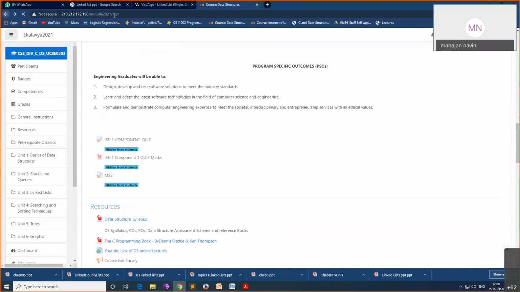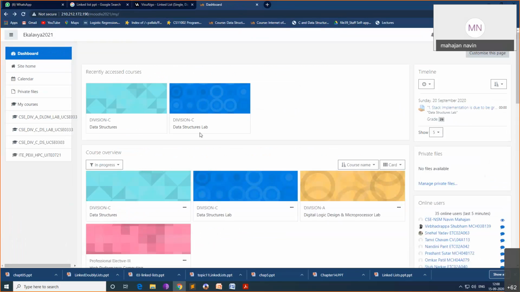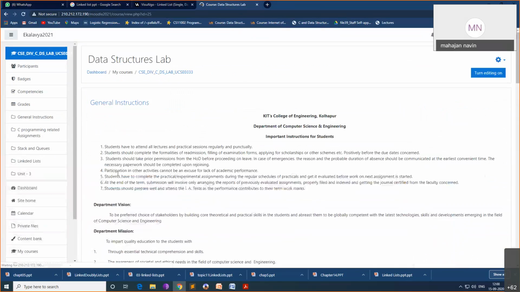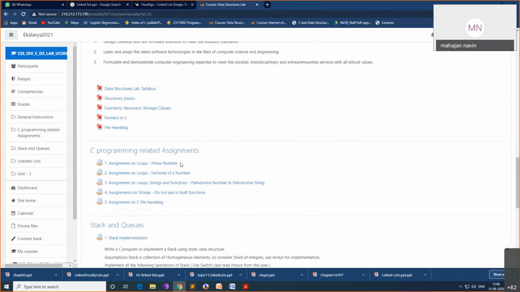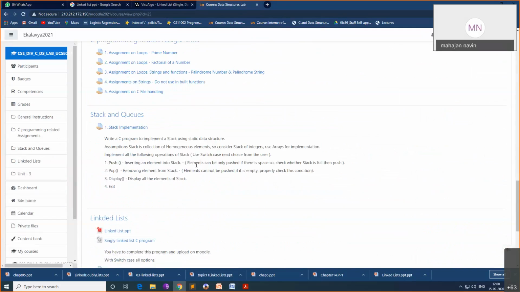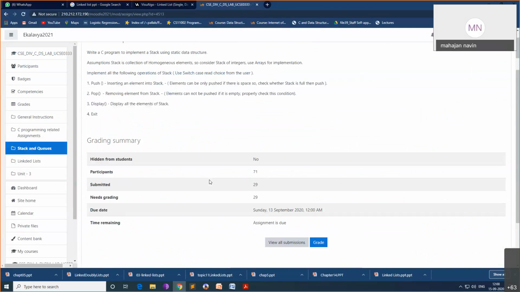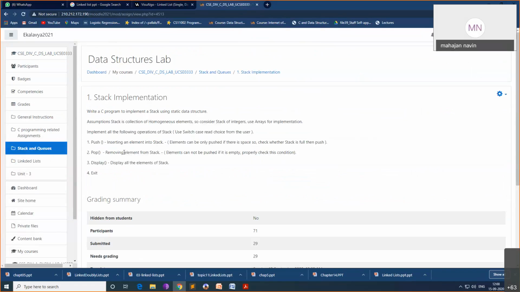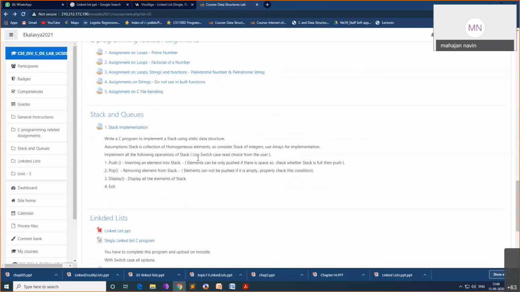Maybe in the practical part, data structure lab, I have uploaded these assignments. Stack implementation. We implemented stack, isn't it? We have implemented stack, so that is there here. You have to implement this thing: push, pop, display and exit for the stack. Other stack and queue assignments, I'll also upload.